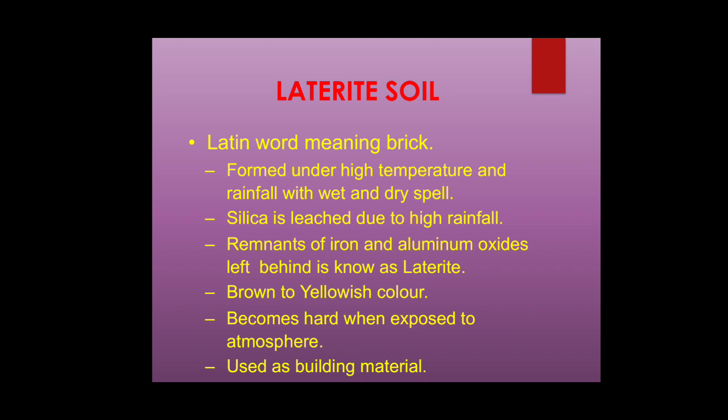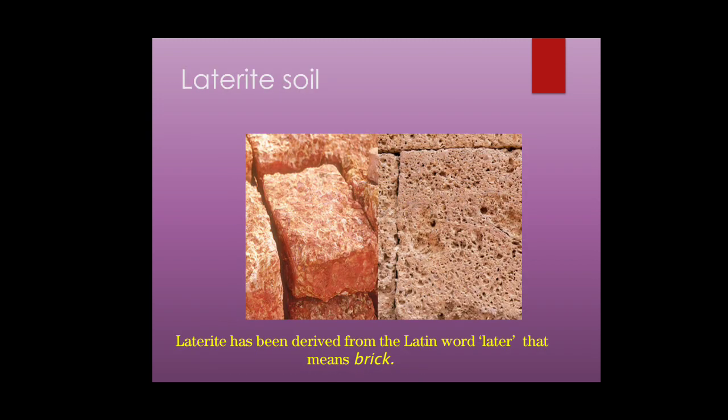The silica combined with iron and aluminum oxides becomes a bonded material when wet, and when exposed to atmospheric heat, it becomes very hard, similar to a hard rock, and can be directly used as a building material. So this is the example image of laterite soil.